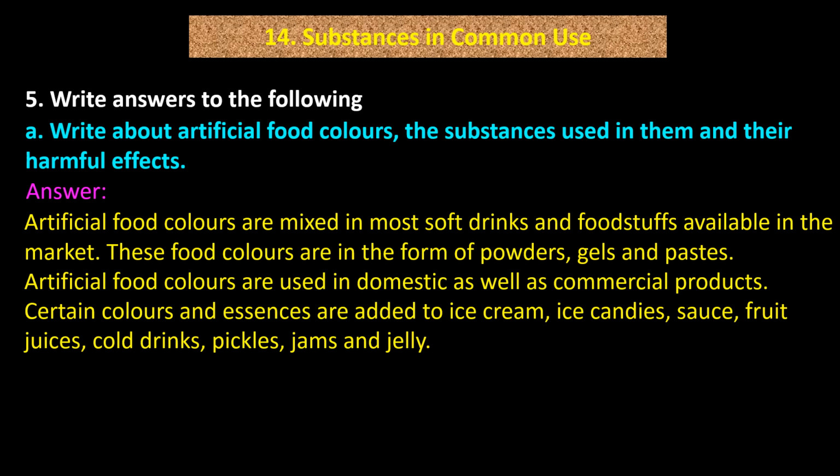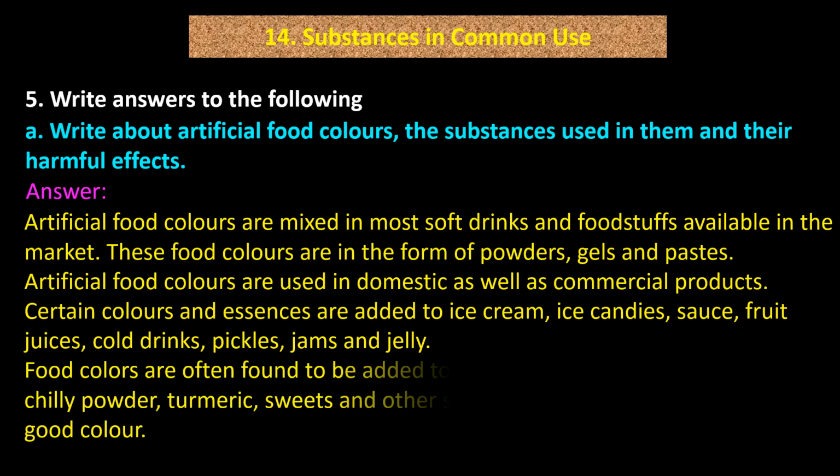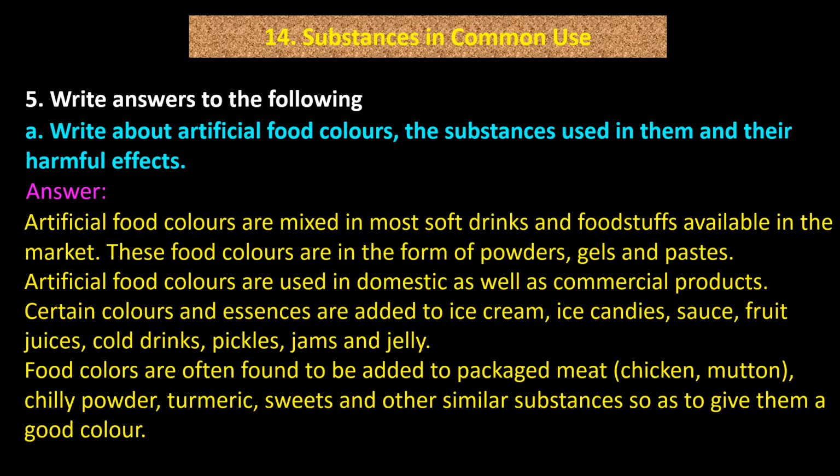Artificial food colors are used in domestic as well as commercial products. Certain colors and essences are added to ice cream, ice candies, sauce, fruit juices, cold drinks, pickles, jams, and jelly. Food colors are often added to packaged meat (chicken, mutton), chili powder, turmeric, sweets, and other similar substances so as to give them a good color.